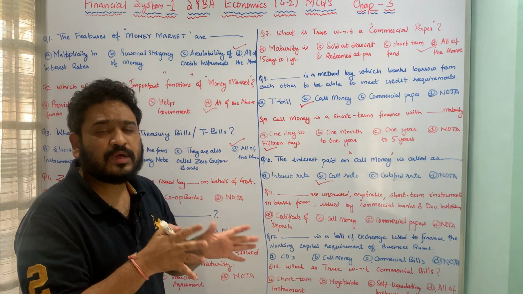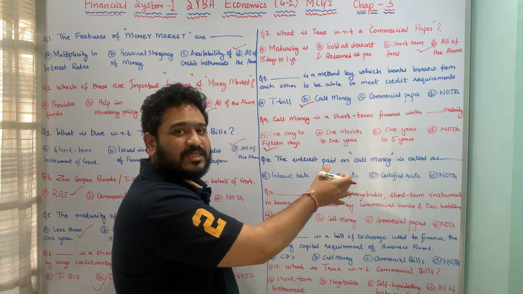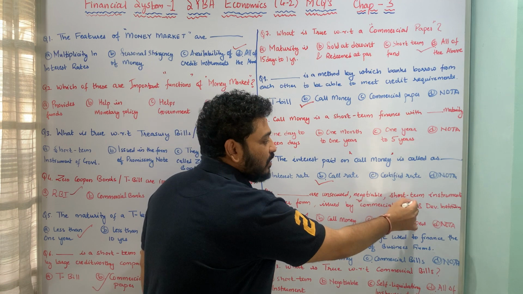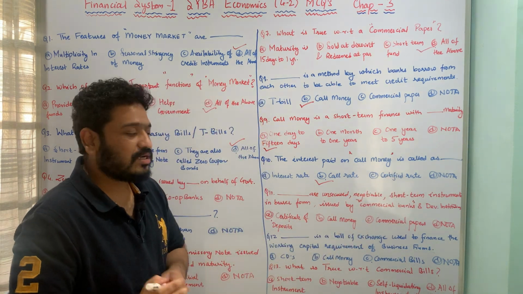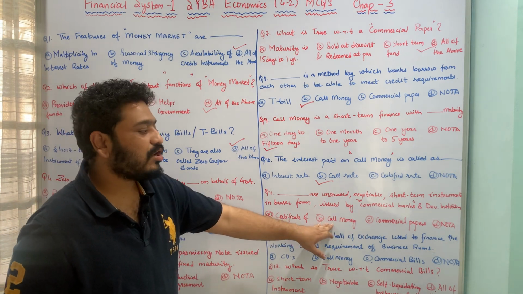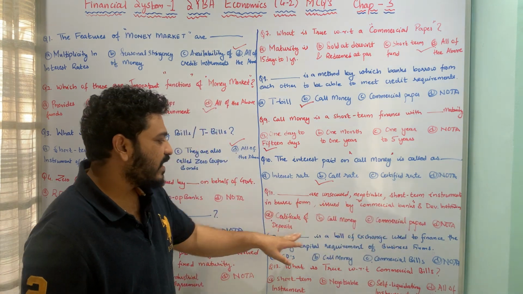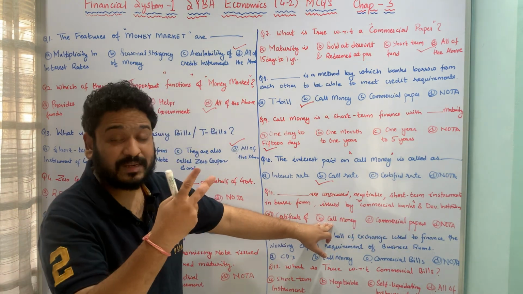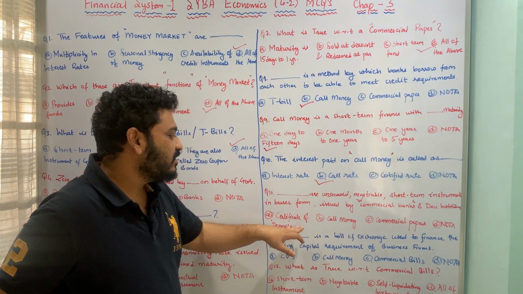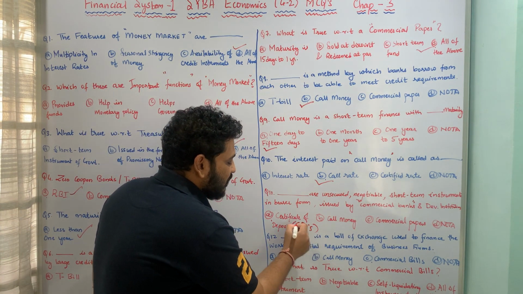Now you have to make sure you pay attention to certain words. It is an unsecured negotiable short-term instrument which is in bearer form, and it is issued by either a commercial bank or a development institution. And what do you call such an instrument? Whether you call it certificates of deposits, call money, commercial papers, or none of the above. Now we know that call money is between banks.